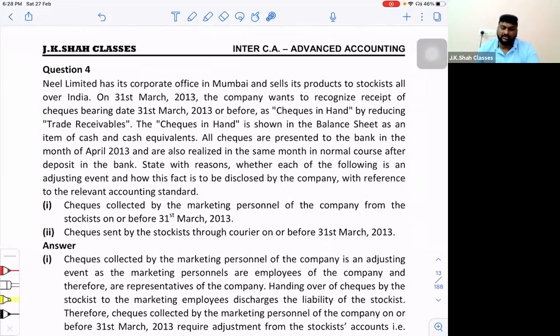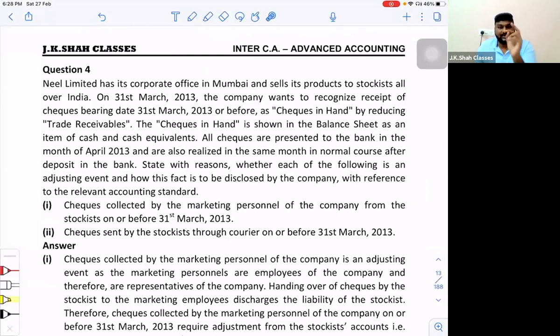Sir, this is exactly the opposite question. Checks are in your control because your commission agents have already collected the check, and the agent represents the company. So technically, the checks are in your possession, so it has to be recorded.